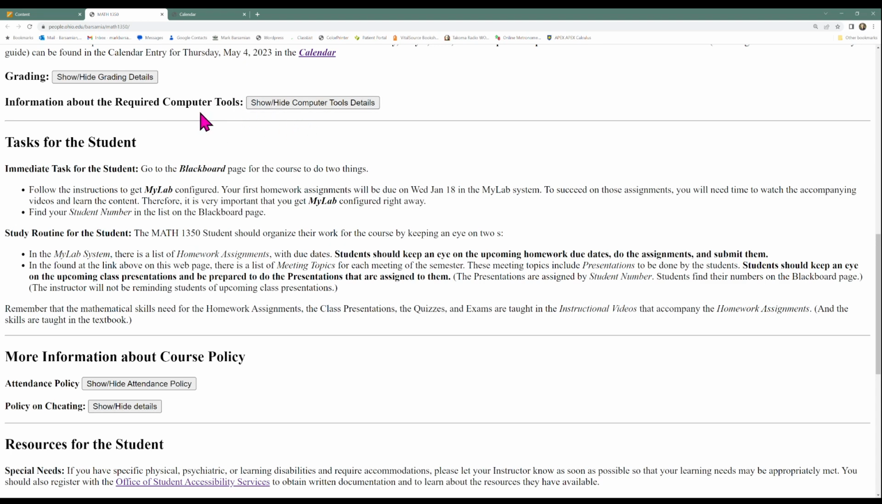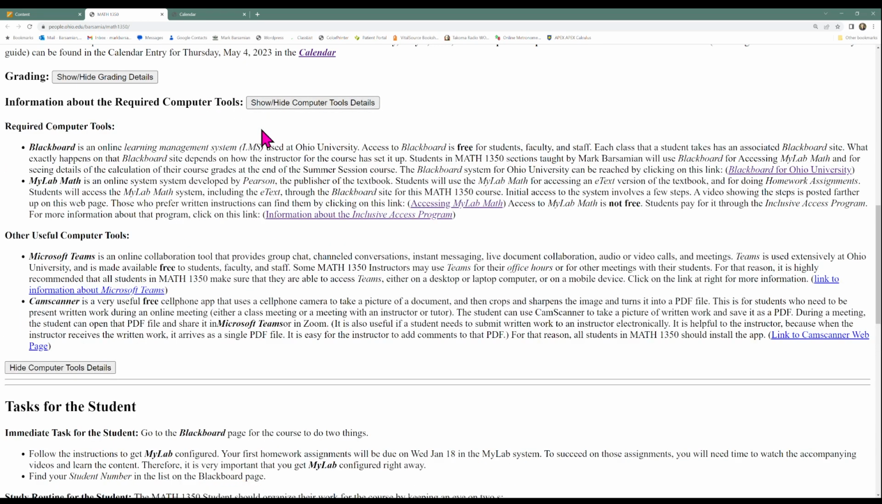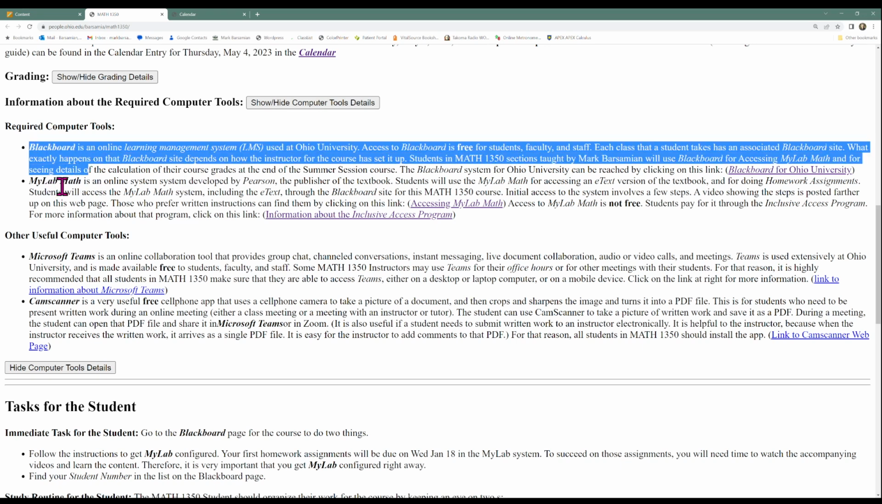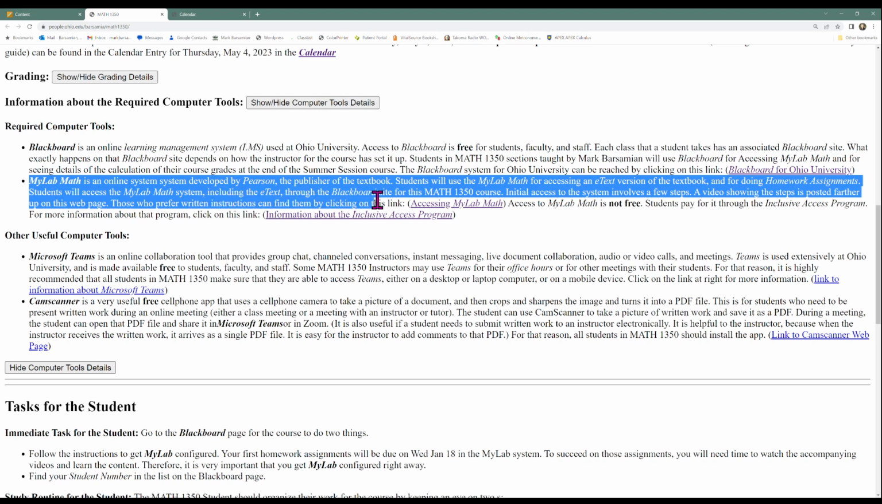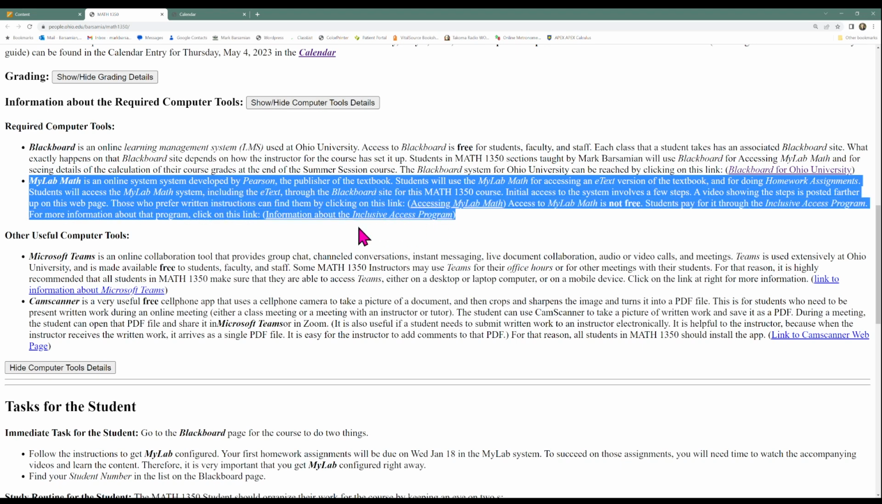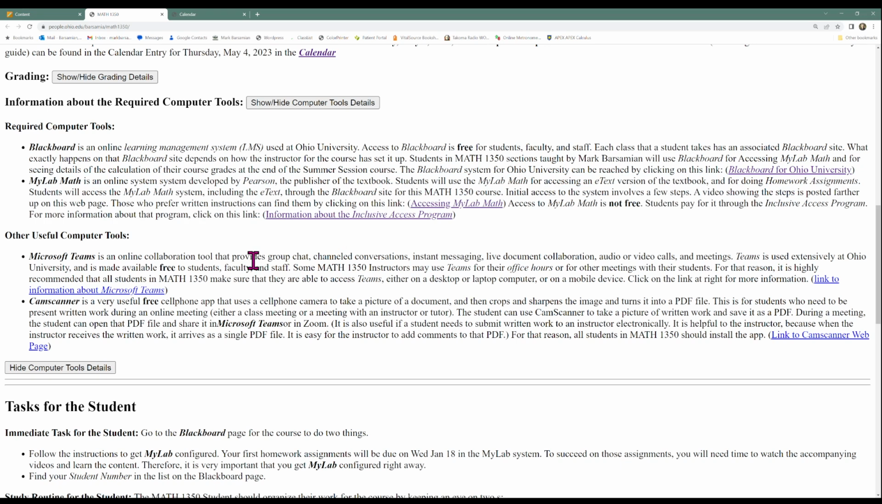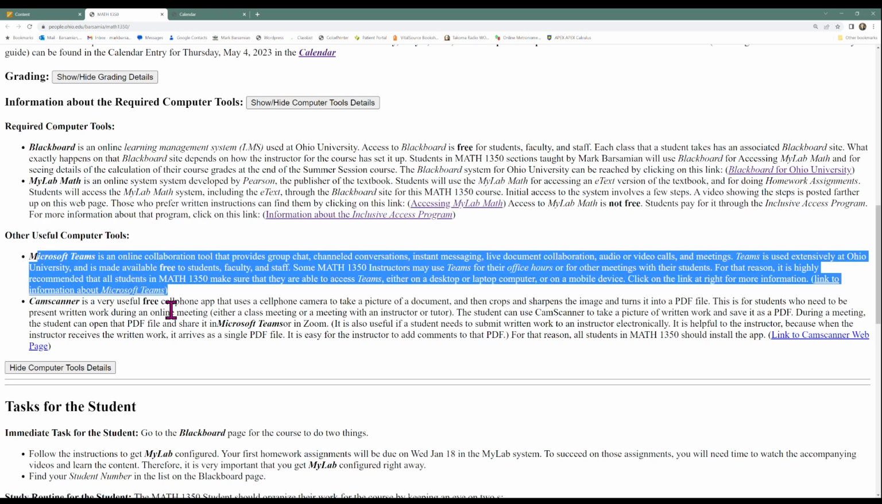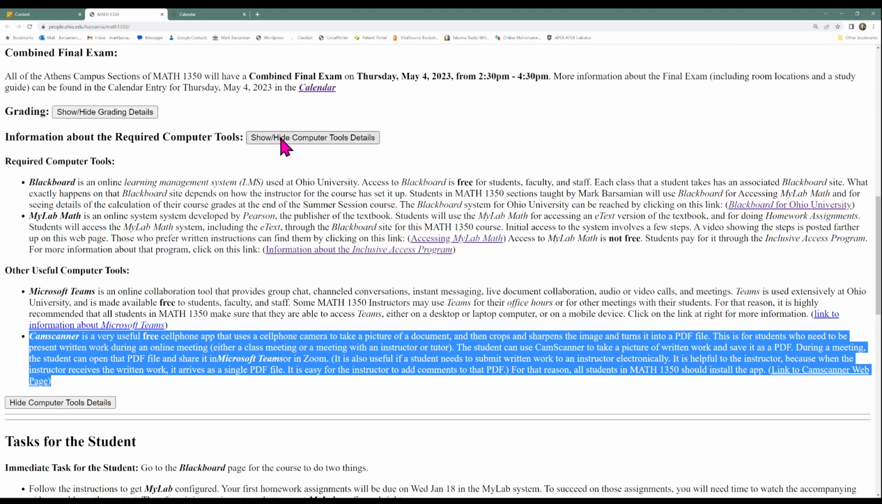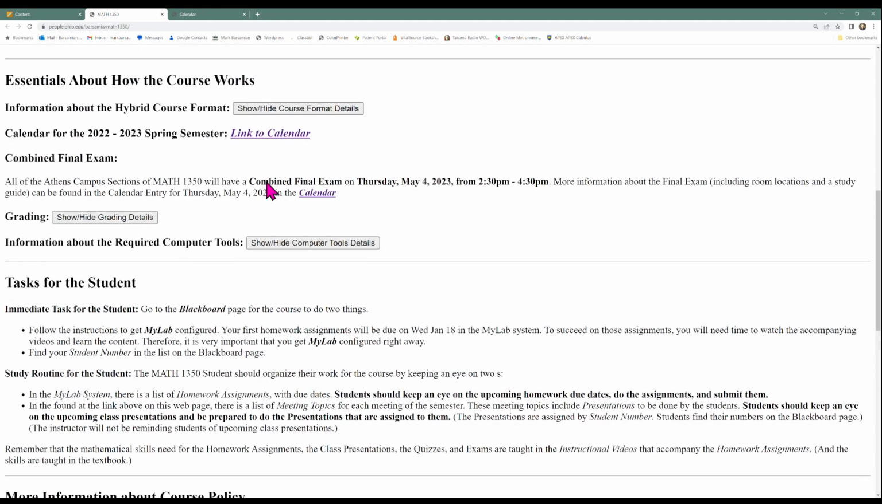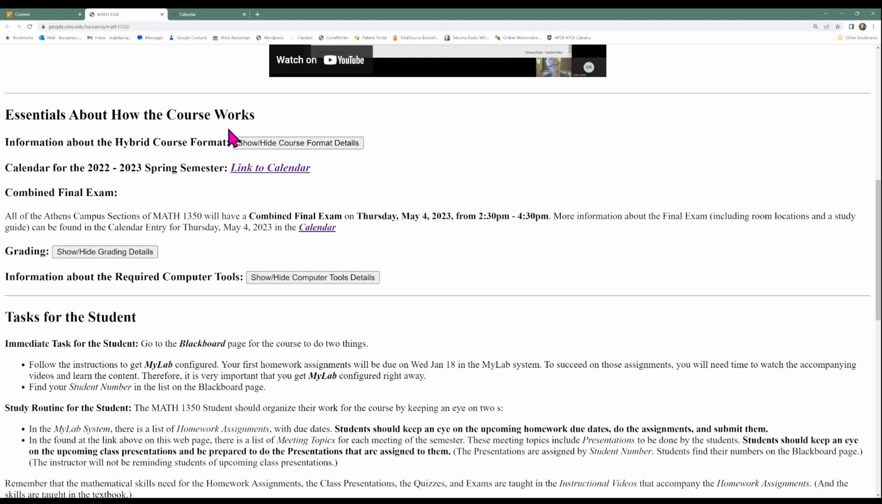There's some information about required computer tools. I've already mentioned some of this already. We use Blackboard. I mentioned that earlier. We use that system called MyLab Math. That's an online system for doing homework and for accessing the e-book for the course. Other useful computer tools are Microsoft Teams and CamScanner. You can come to this webpage and learn more about those. So that's the essentials about how the course works.